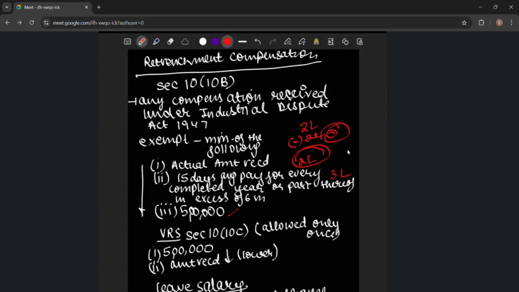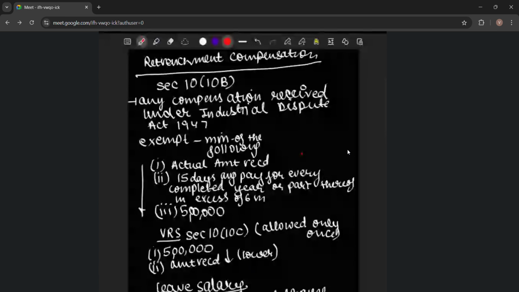If it was, for example, 10 lakh received, here we have calculated 3 lakh, which means 3 lakh is the minimum of the following, which is exempt. Total amount received is 10 lakh minus 3 lakh, then the remaining amount 7 lakh will be taxable under the